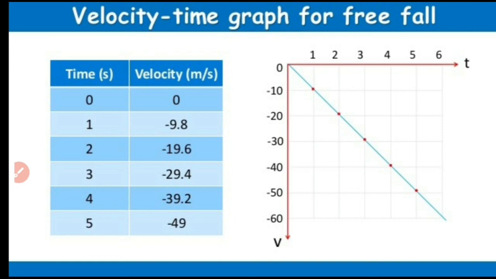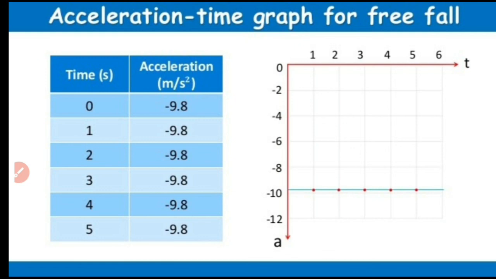Hope it is clear. Drawing the acceleration time graph is very easy, because acceleration is the same for all objects. Acceleration due to gravity is 9.8, so the graph will be a straight line parallel to the x-axis. A question may come: plot the position time graph, velocity time graph and acceleration time graph for a freely falling object. It may come as a 3-mark question, so prepare for that.